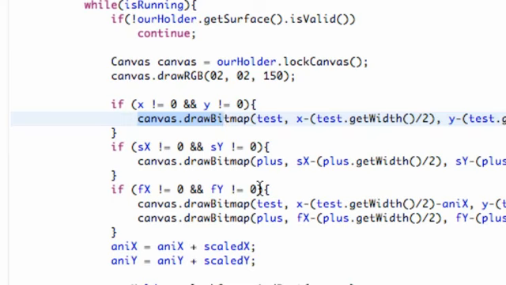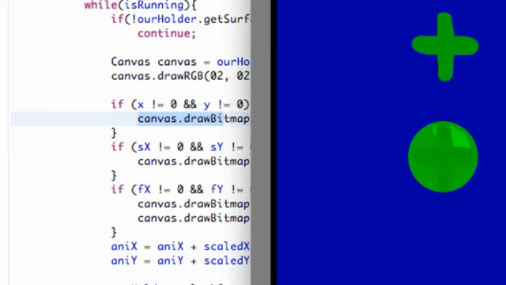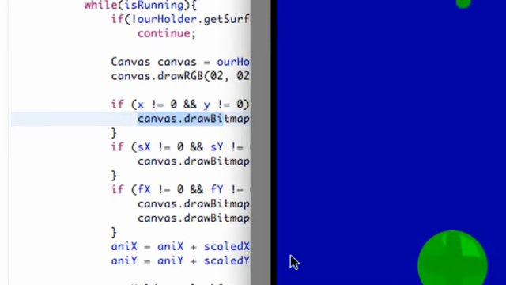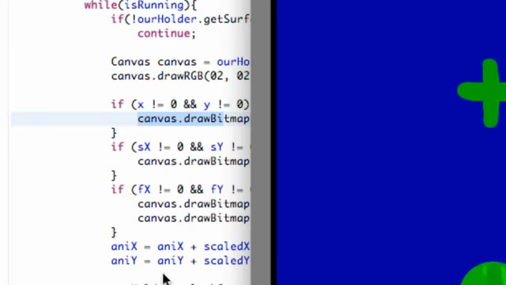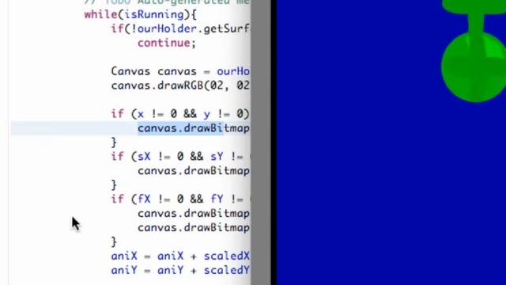The only other problem is basically when we shoot it once, our AnimX and our AnimY variables right here keep going up according to the scaled value. So we need to reset those values each time we launch. So we can do that every time we first click the button, so when our first press starts.